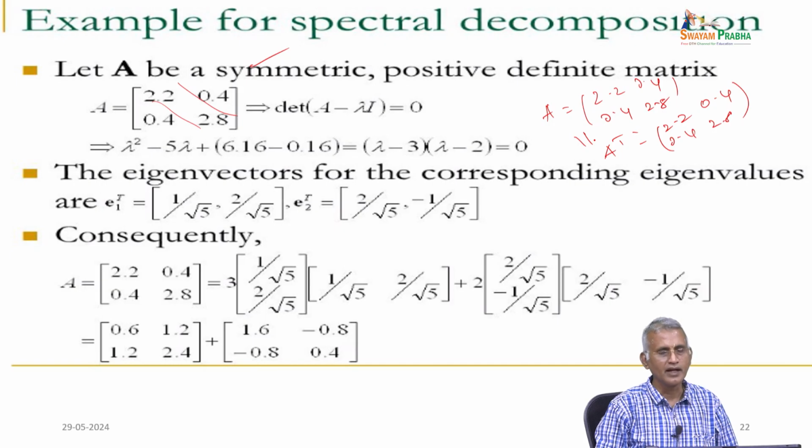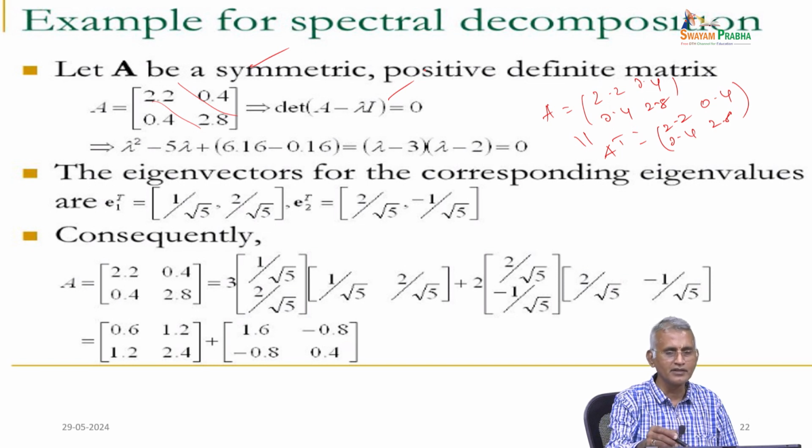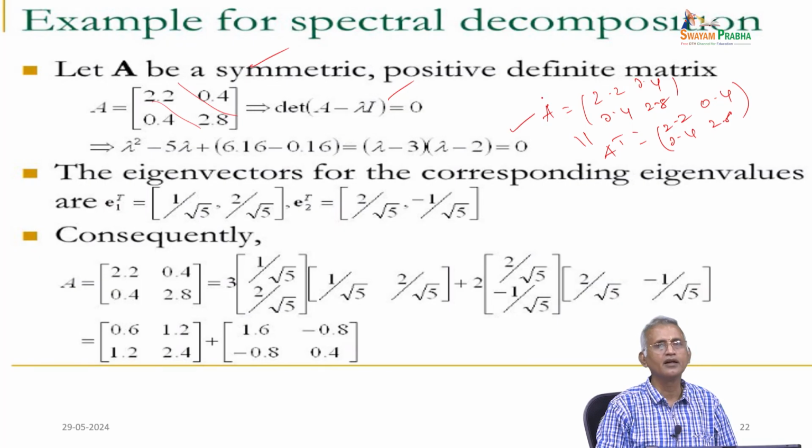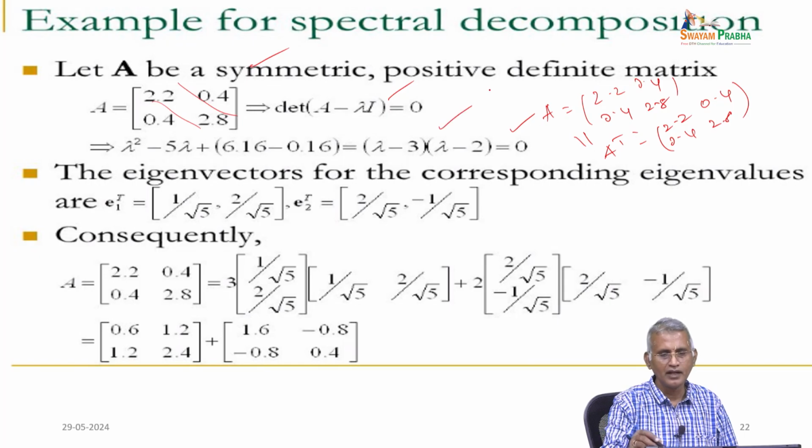Now, let us start. Determinant of A minus lambda I equals 0; find it out. You know the technique of finding the determinant. After substituting the A matrix and lambda times the identity matrix, the result is lambda square minus 5 lambda plus 6.16 minus 0.16, and simplifying, we have lambda minus 3 into lambda minus 2 equal to 0.